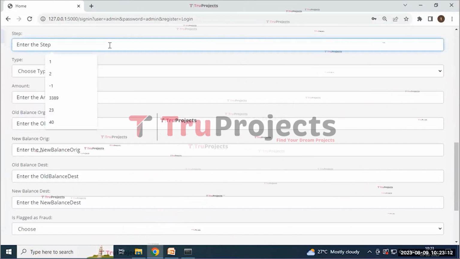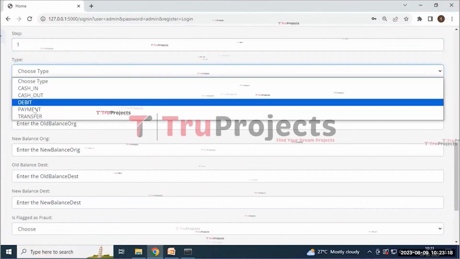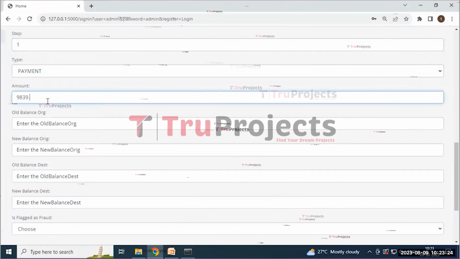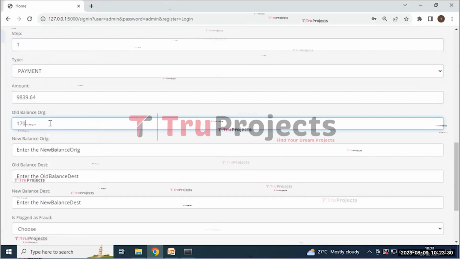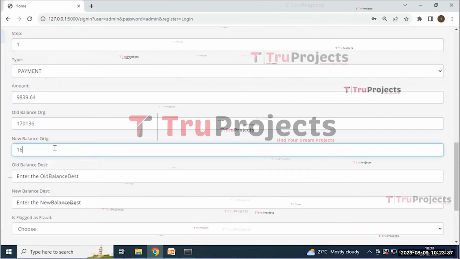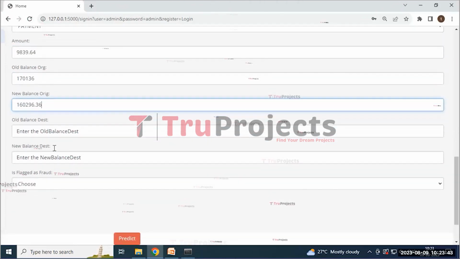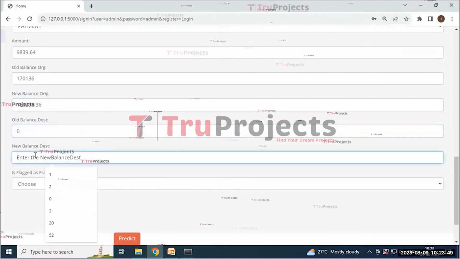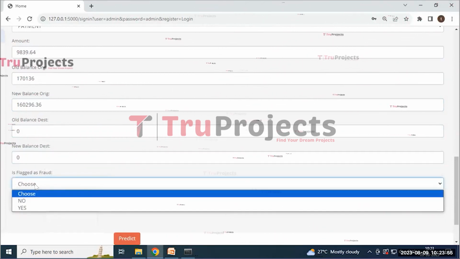Enter the step. I'm entering the step as 1 and choose the type as payment and enter the amount as 9839.64 and the old balance is 170136 and the new balance is 160296.36 and the old balance destination is 0 and the new balance destination is 0 and is flagged as fraud or no as 0.